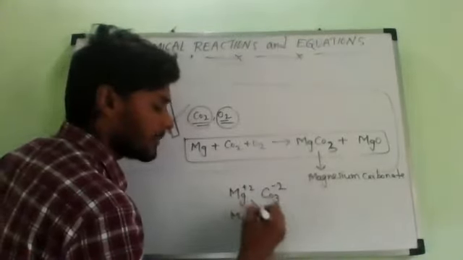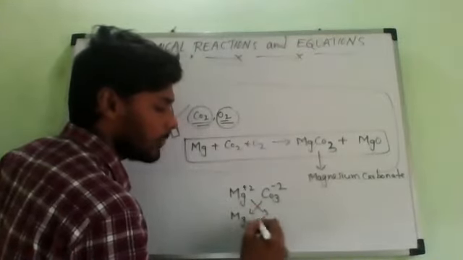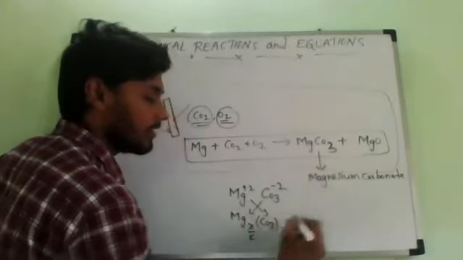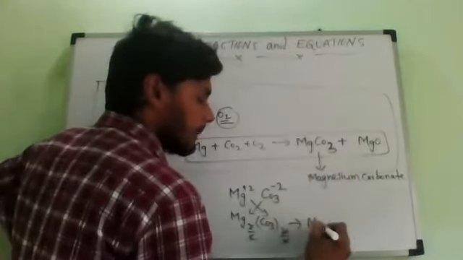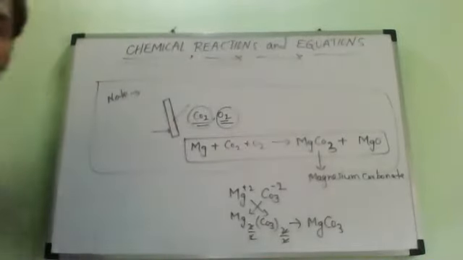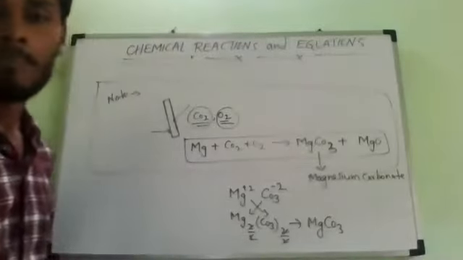Understand? Crisscross method. If you exchange it, Mg2 and carbonate 2 will come. So both are 2 only, so both will get cancelled. What do we get? Magnesium, MgCO3, magnesium carbonate. Is it okay? Yes, sir. This is a note I am saying.